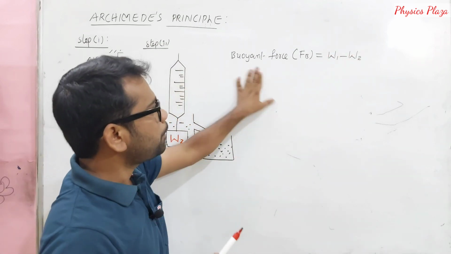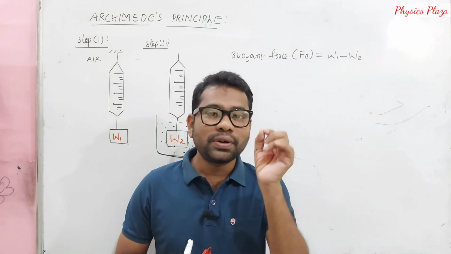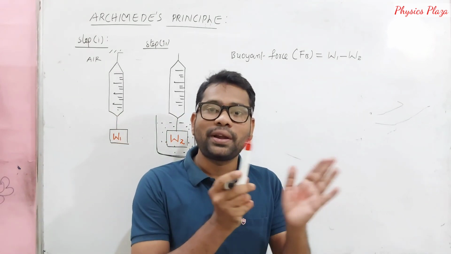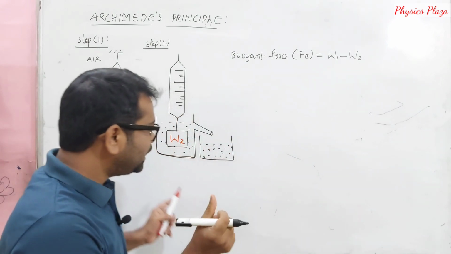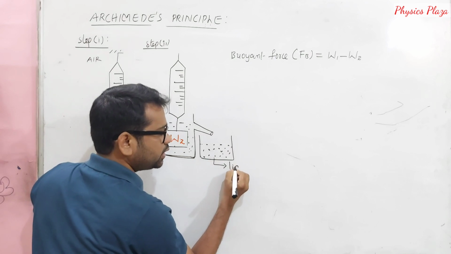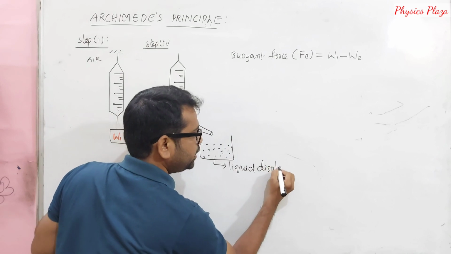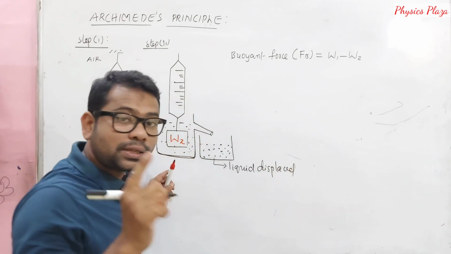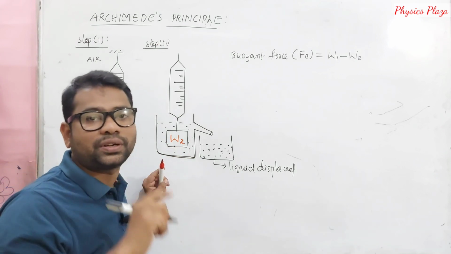These are actually part 1. Part 1 of the Archimedes principle is that first we have to calculate the buoyant force. In part 2, what do we have to think about? Yes, let us think about the liquid displaced, children, the liquid displaced by the submerged part of the solid.